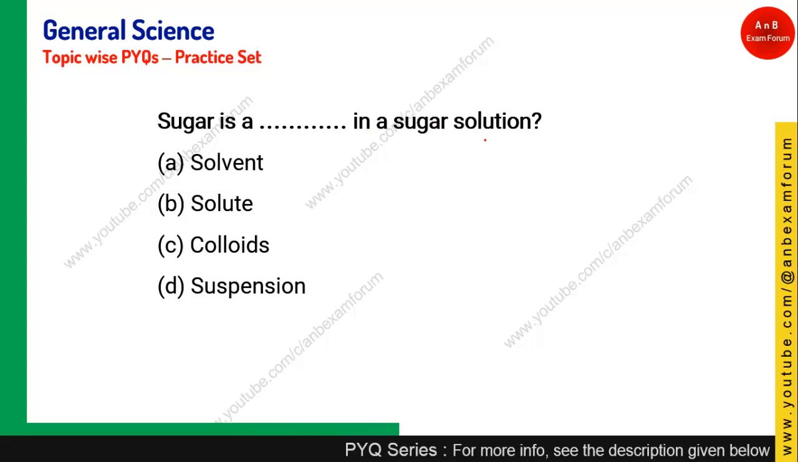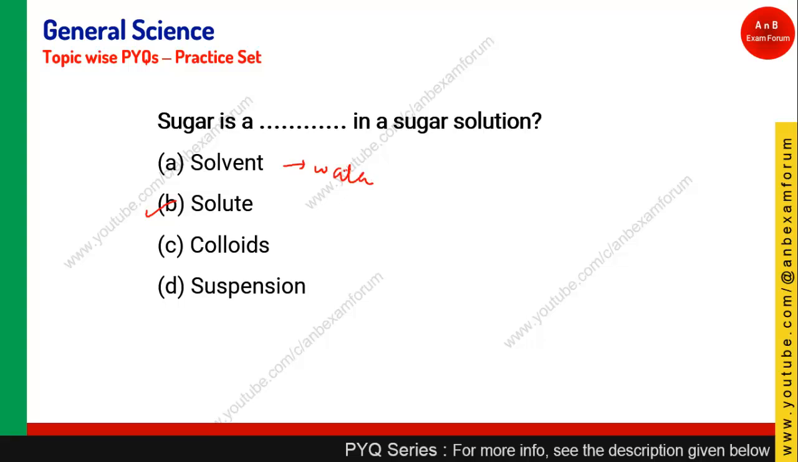Sugar is dash in a sugar solution. A solution consists of solvent and the solute. So here sugar in sugar solution is basically the solute. What about the solvent? Solvent is the water or any other liquid. So sugar is a solute, water is the solvent. So option B is the right answer.